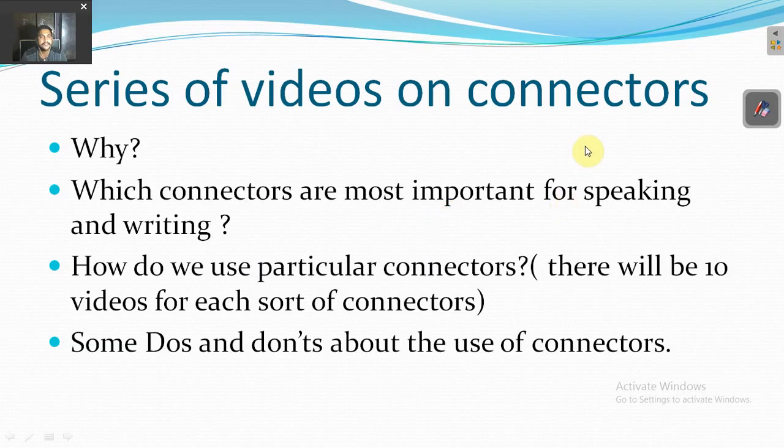So what we're gonna do is we are going to understand why. What do you mean by why here? Okay, why know connectors? What is the reason for knowing connectors? Why should everybody understand the need of the connectors? So we're gonna talk about that, and also about the different other topics related to the connectors, which are as follows.